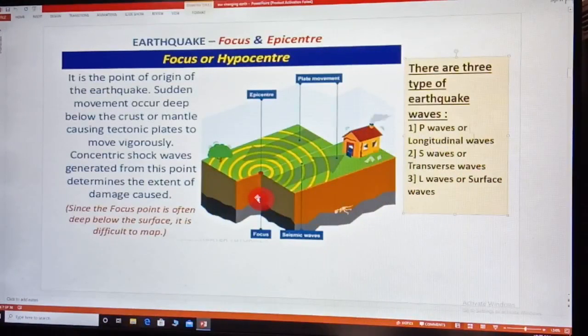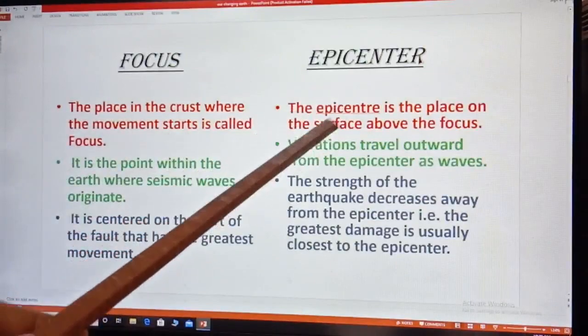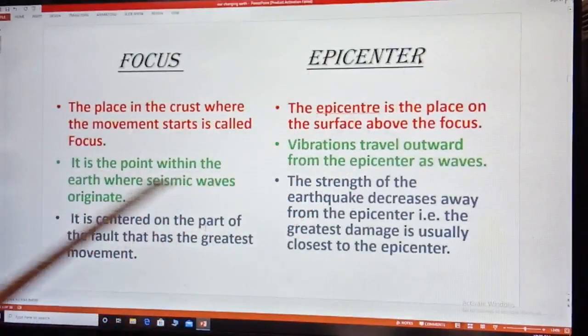Now we will discuss focus and epicenter in detail. Focus, the place in the crust where the movement starts, is known as focus. Just above the focus lies the epicenter. It is a point on the earth where seismic waves originate.